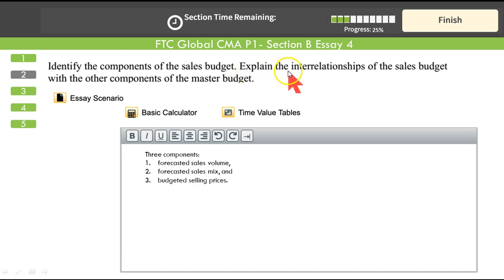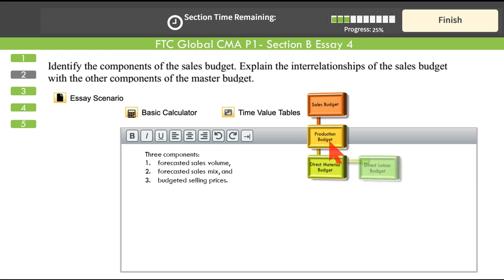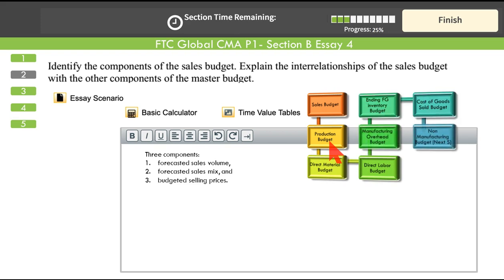Then it says explain the interrelationships of sales budget with the other components of master budget. I'm sure you have a good idea. The sales budget is the starting point of budgeting process. First, you develop the sales budget. On the basis of sales budget, we draw up the production budget. Once the production budget has been drawn up, then you can draw 3 budgets simultaneously: direct material budget, direct labor budget, and manufacturing overhead budget. And then, of course, so on and so forth. So it all starts with sales.